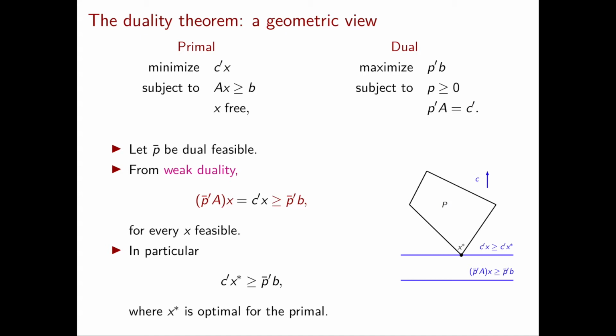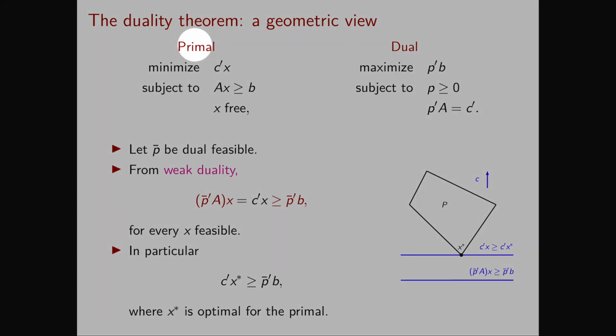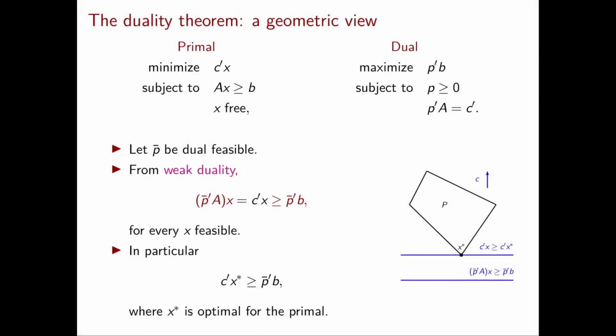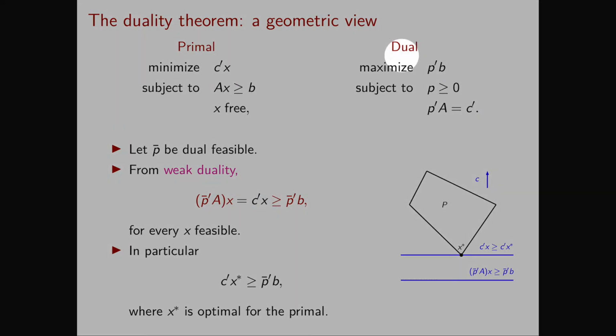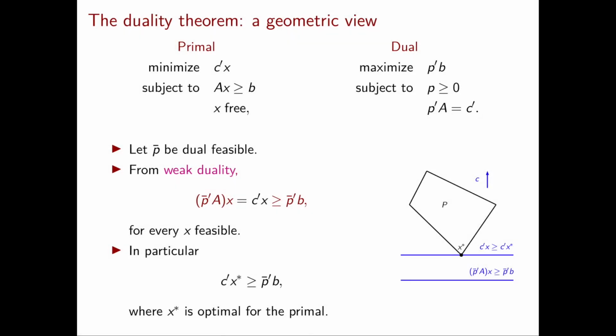Before proceeding, I want to give you a geometric view of the weak duality theorem. Let's say we have a primal problem where we minimize c transpose x subject to Ax greater than or equal to b and x free. I visualize the set of feasible solutions below here with this polytope P. Then the dual takes the form maximize p transpose b subject to p non-negative and p transpose A equal to c transpose.